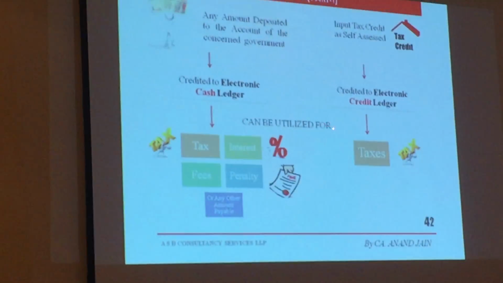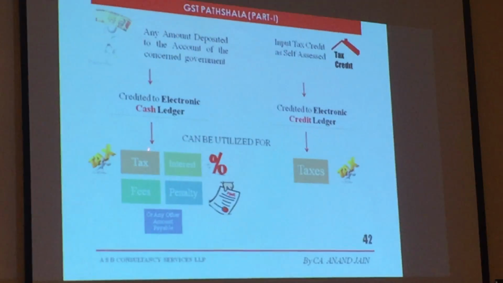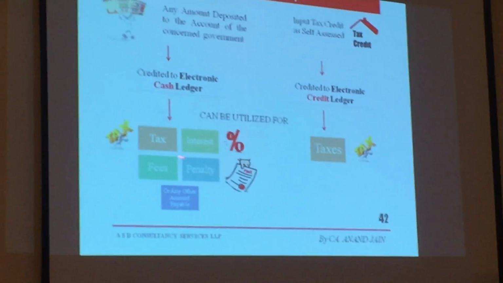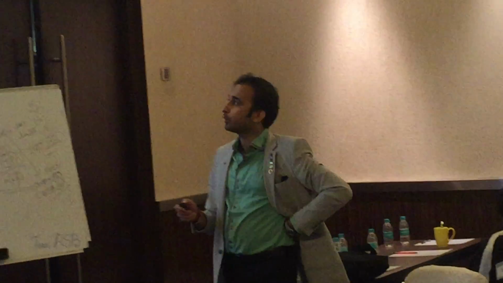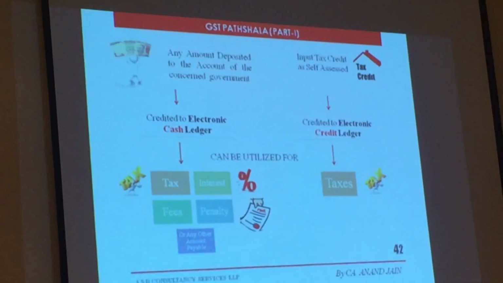Credit can be offset only against taxes, while the cash ledger can be adjusted against interest, fees, penalty. It means your credit cannot be adjusted against your interest. Your interest you have to pay in cash, if you skip any of your GST installment payments.